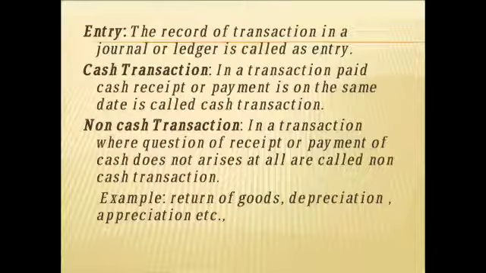If we record it in the journal, we call it a journal entry. If we record it in the ledger, we call it a ledger entry. Then what are cash transactions? When you purchase goods and immediately pay the cash for that, that is a cash transaction, meaning payment is made at the same time or on the same date. We consider it a cash transaction.